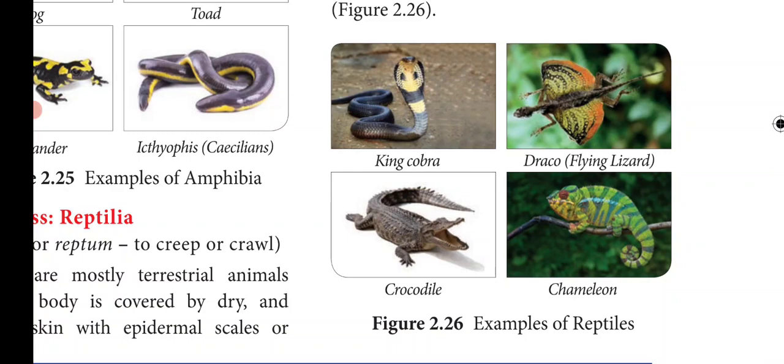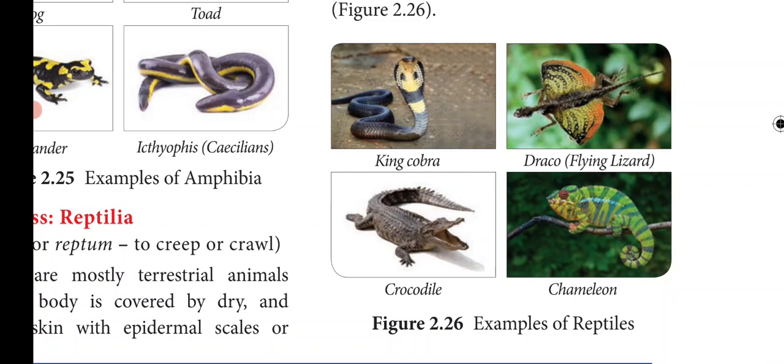So the unique features of the class Reptilia are: these animals creep or crawl, so they are crawling animals and they are mostly terrestrial. They live on land and the body is covered by dry and cornified skin with epidermal scales. Their heart is three-chambered, but in crocodiles it is four-chambered. They are poikilotherms, that is, cold-blooded animals.